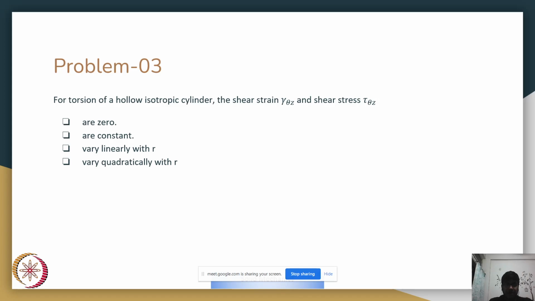Problem number 3. For the torsion of a hollow isotropic cylinder, the shear strain gamma theta z and shear stress tau theta z. Okay, so we are given a hollow cylinder and it is under torsion. This is your hollow cylinder.